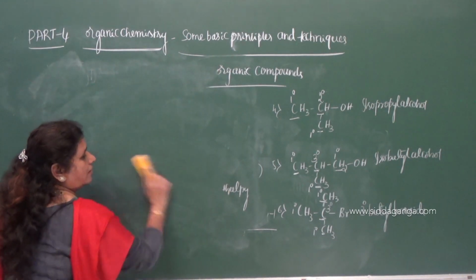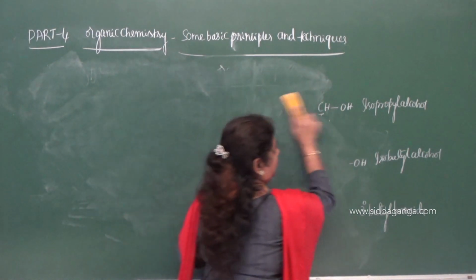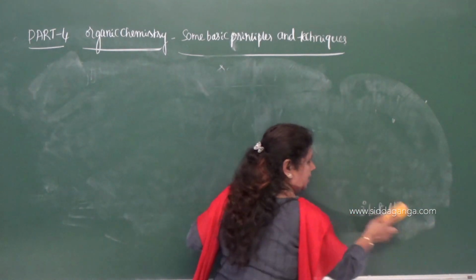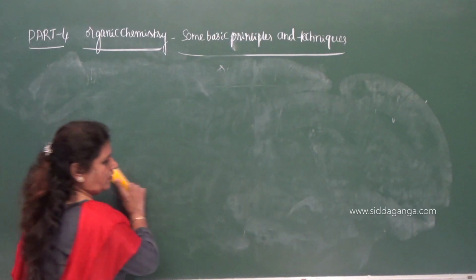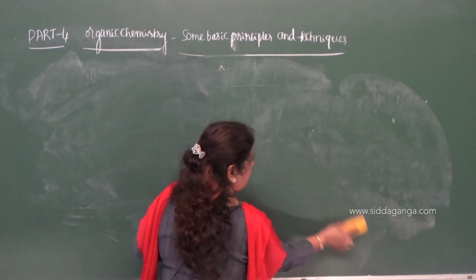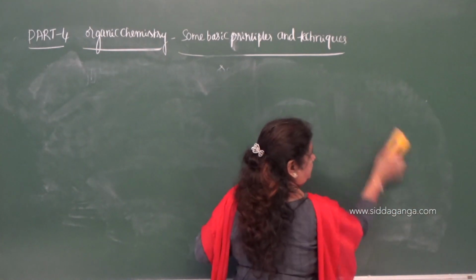As I said, carbon forms two types of covalent bonds. One is pi bond, another one is sigma bond. Let me give the characteristic properties of pi bond.